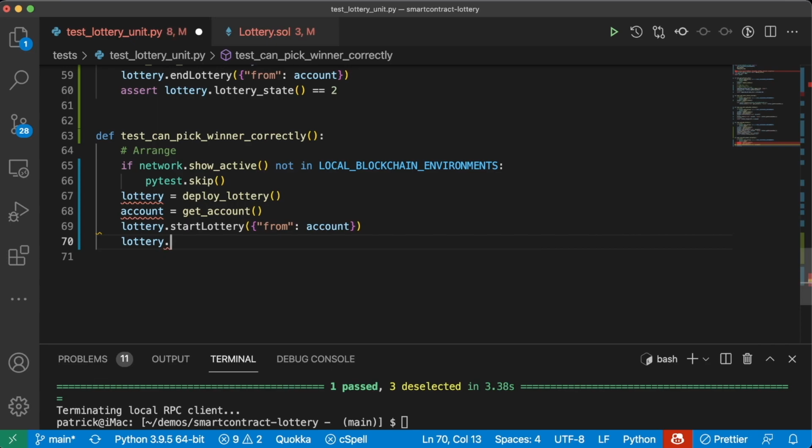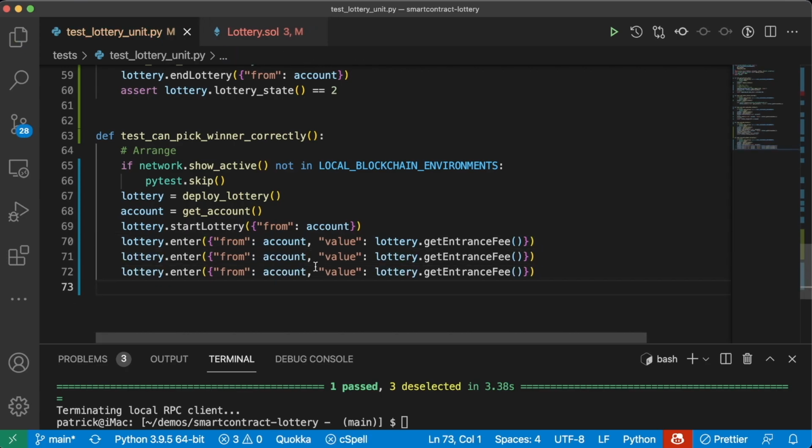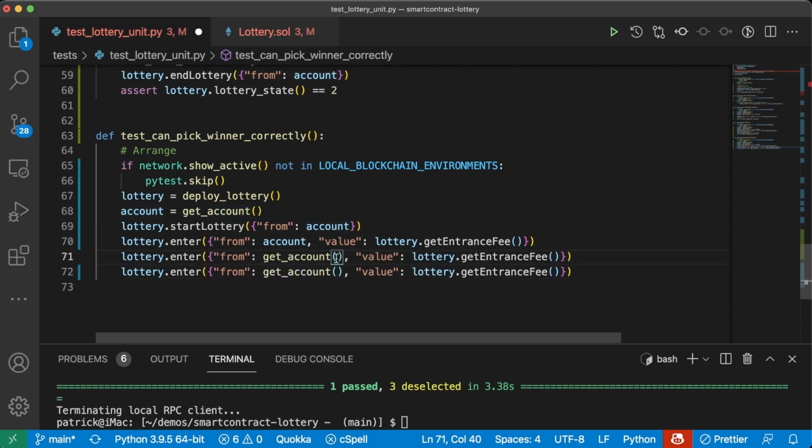And then we'll enter with a couple different players. We'll do lottery dot enter. Well, let's say from account, value lottery dot get entrance fee. Lottery dot enter. And we'll copy this two more times, but instead we use some different IDs. We'll do index equals 1, and we'll do index equals 2.